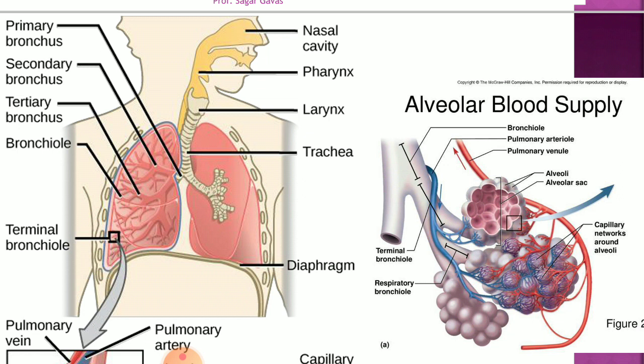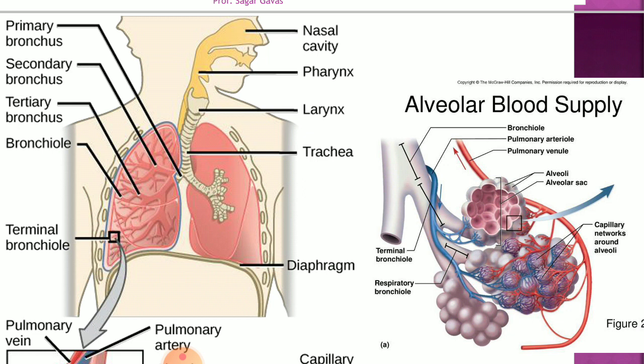And the very last part of the system is the diaphragm. The diaphragm is a muscular septum that separates two cavities, the thoracic cavity and the abdominal cavity. In our body there are actually three cavities: the first upper one is called thoracic, then abdominal, and then pelvic cavity.